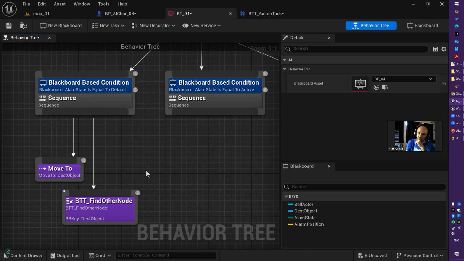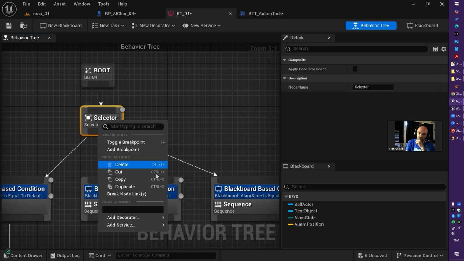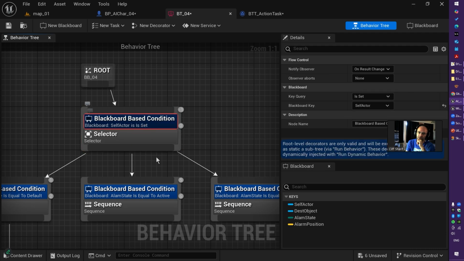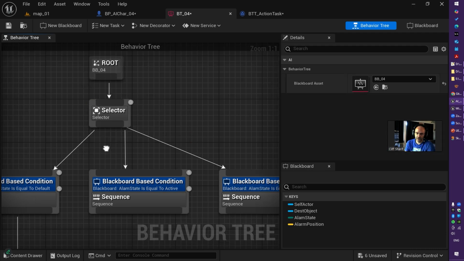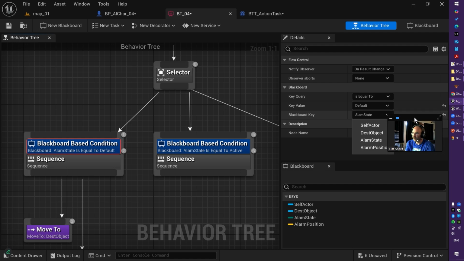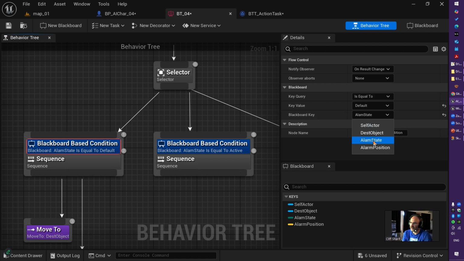So how do you do that? You right click on your composite node, go to add decorator and add blackboard decorator. It comes up at the beginning of your composite task, like what I did here. From the blackboard decorator, you can choose the blackboard key. In this case, I choose alarm state, and I say if it is equal to default. So what is this alarm state?